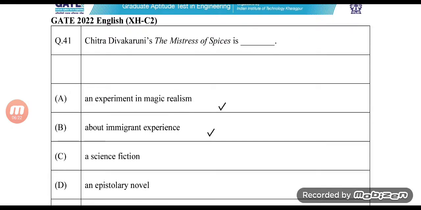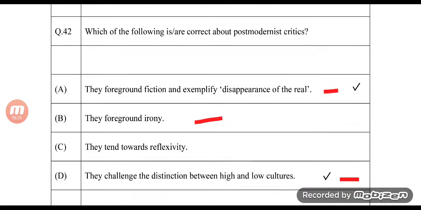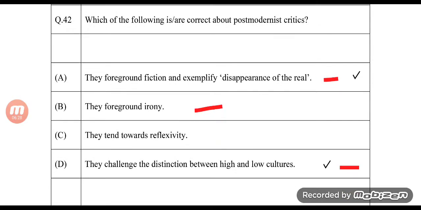Question number 41, the answer is A and B. It was derivable. Question number 42, again, really did not know about this, that they can foreground irony too. I knew about A and D, and I talked about it in the previous video too. But this option, the foreground irony, I thought that irony was something which was more relevant to maybe restoration playwrights or maybe comedy of manners.